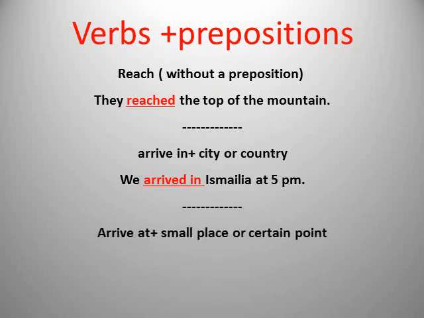Again, we say arrive at. Arrive at, we use it with a small place or certain point. If you say they arrived late at the party, this means that we use arrive at because of the word the party. It's a certain point or a small place. You can say they arrived late at the party or they arrived at the party late. Okay, so we use reach without any preposition, arrive in plus city or country, arrive at plus small place or certain point.